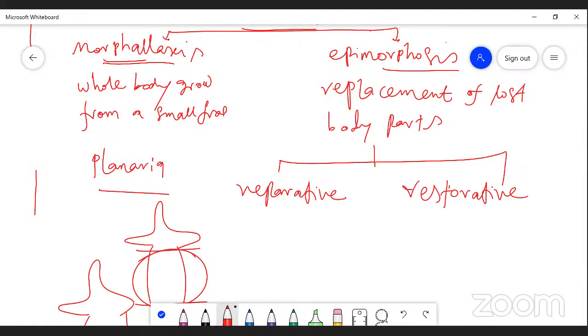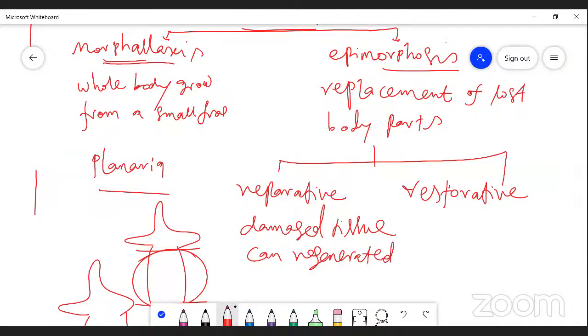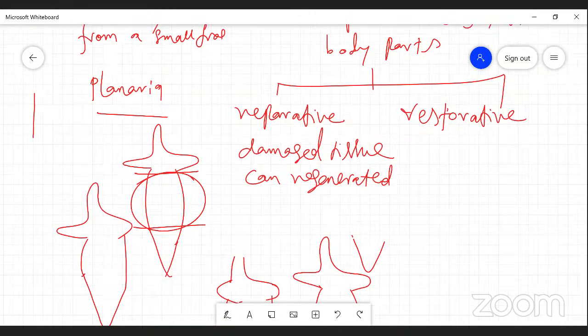Reparative means certain damaged tissue can regenerate. That comes in the category called reparative.